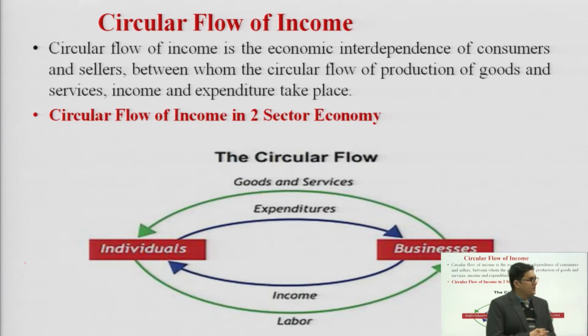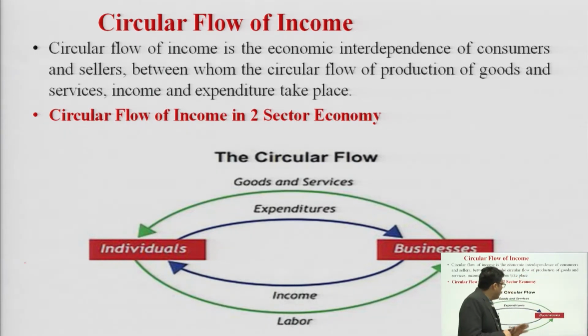First, the two sector economy, where there are two parties: individuals and businesses. Individuals, people from society, are working for businesses, in the companies, helping to produce various goods and services.